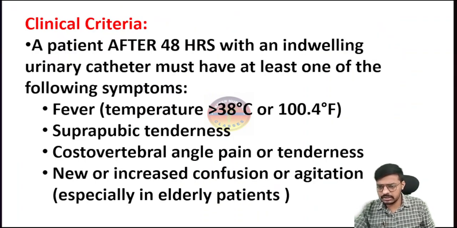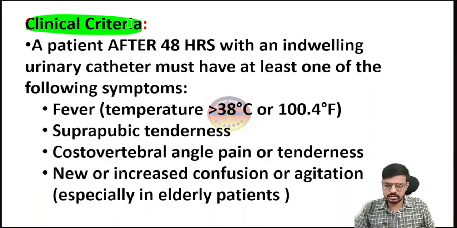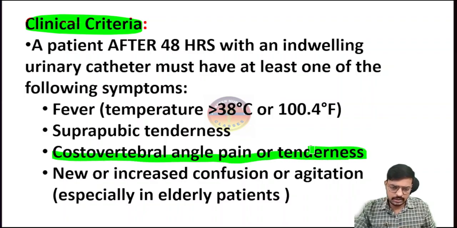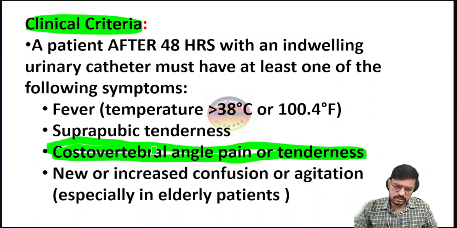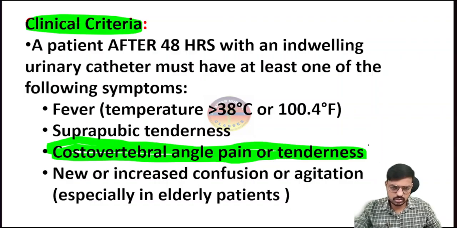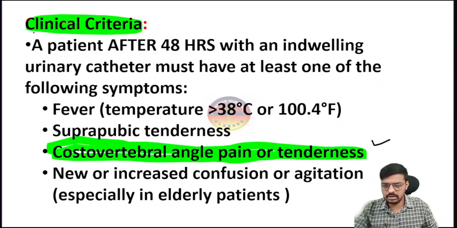And here is the complete criteria for diagnosing CAUTI. It is very, very important, bacho. This word, costovertebral angle pain and tenderness, was in your ESIC, UPSC conducted exam. You people know that in that one, this question came: the CDC guidelines to diagnose CAUTI. This is very, very important. And nowadays, AIIMS is also focusing on the guidelines. So it's very important to know the guidelines, so you avoid confusion in choosing the options.